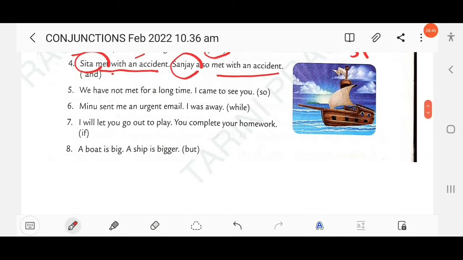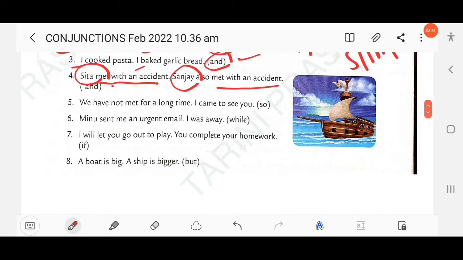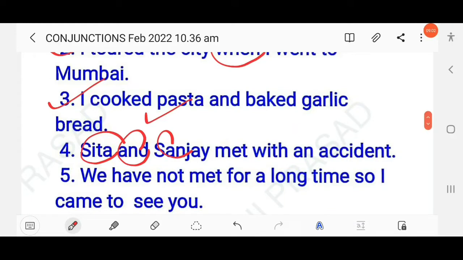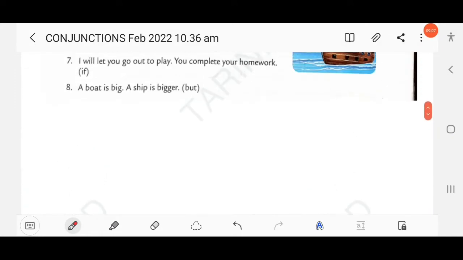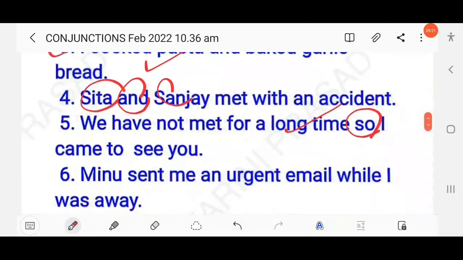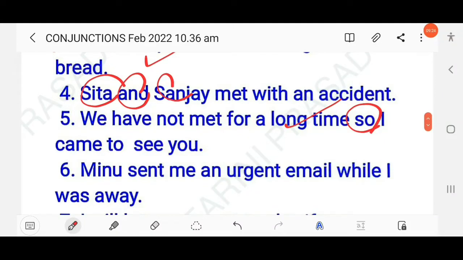Then next here, we haven't met for a long time. I came to see you. So here you have to write, we haven't met for a long time, so I came to see you. Then next here, Minu sent me an urgent email. I was away. So here while indicates the time. Minu sent me an urgent email while I was away.